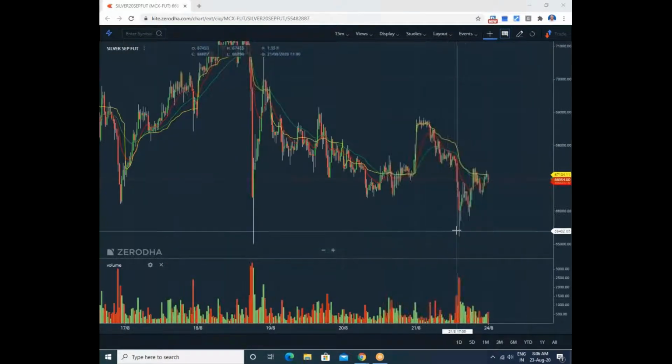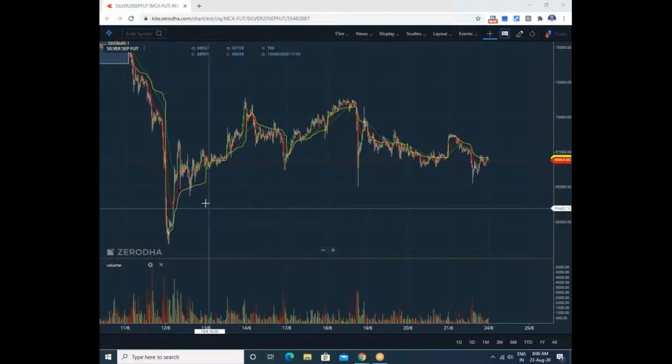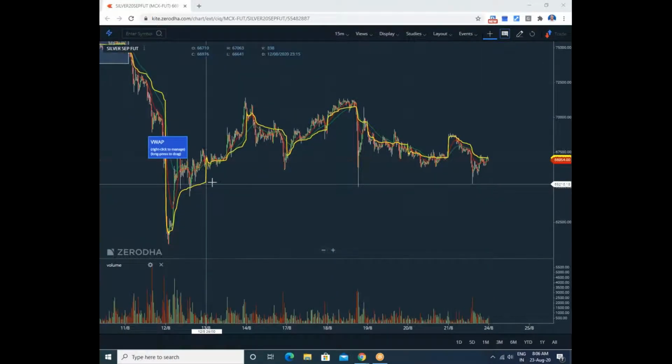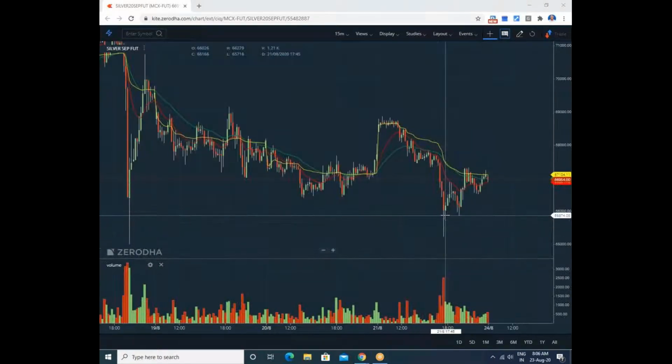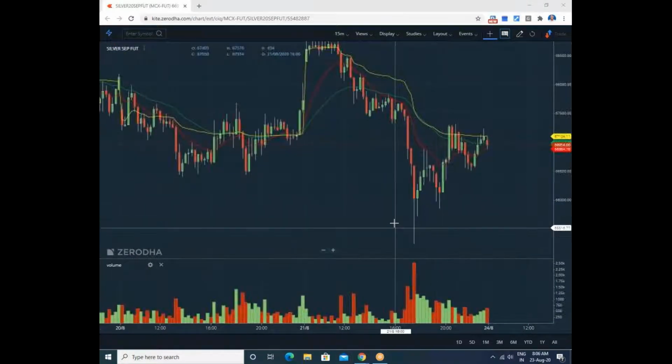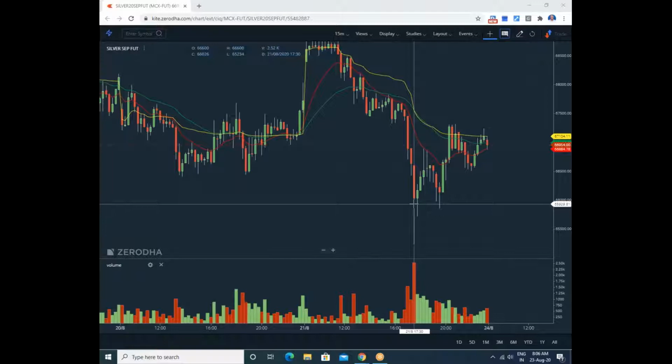Why? Because we have to exit. This is one of the support levels. See, previous supports are here, so before that you have to exit. Because after looking at these huge volumes, see, this candle generated another formation, another pattern called twin corners. This is the first corner and this is the second corner, twin corner formation. At the end of the twin corner formation, this is the end of the downfall.